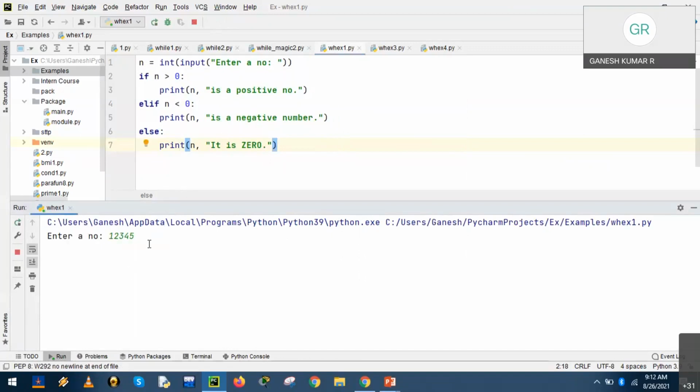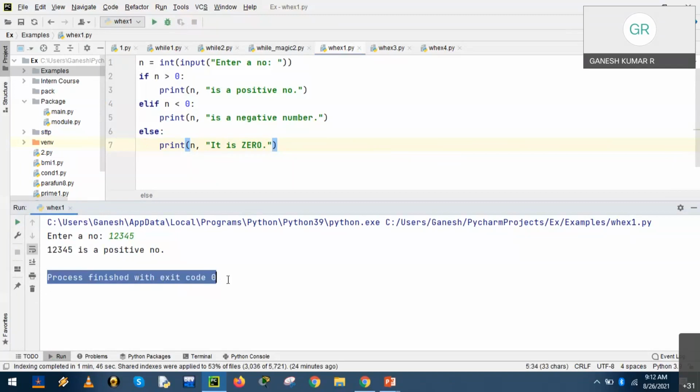The output is simple: a positive number. Is it clear? Once the output is displayed, have you noticed the message process finished? The execution is completed, with the exit code.